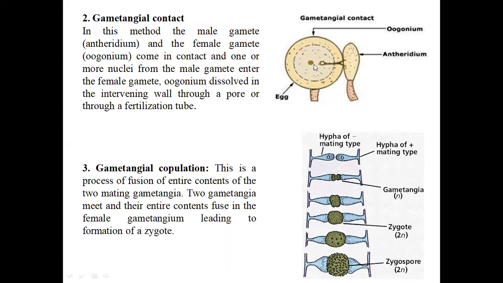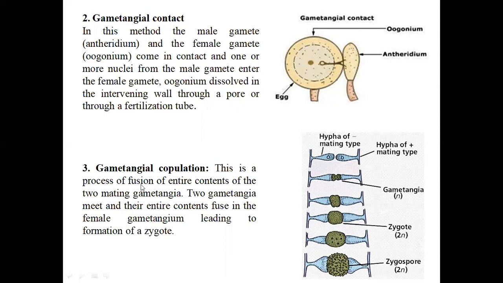So this is particularly the way known as gametangial contact, where the oogonium and antheridium come in contact with each other. So this is the second method of sexual reproduction in fungi. The third method of sexual reproduction is gametangial copulation.